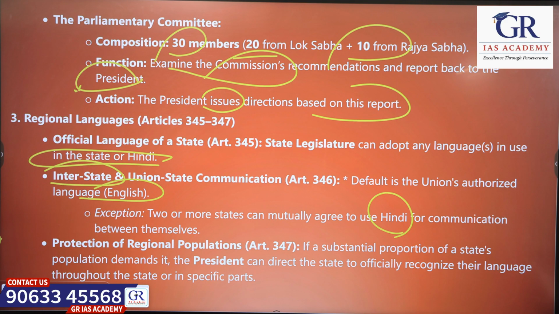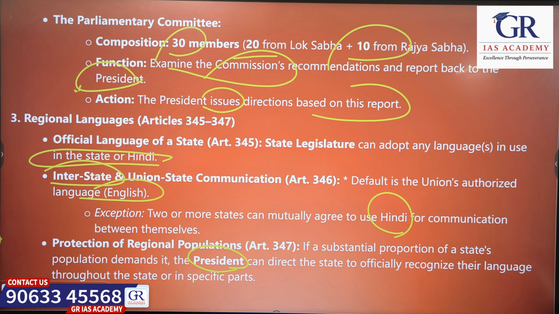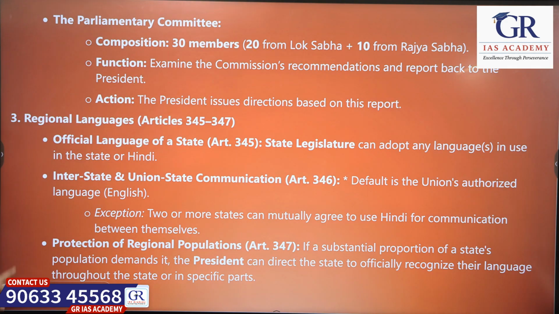So what about regional populations? If a state's population demands, the president can authorize officially recognizing the language in the state or in those specific parts where the population demanded the language.